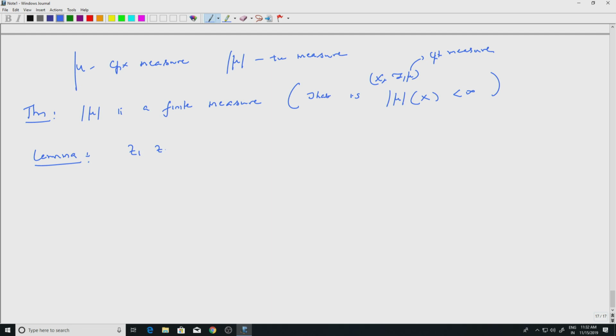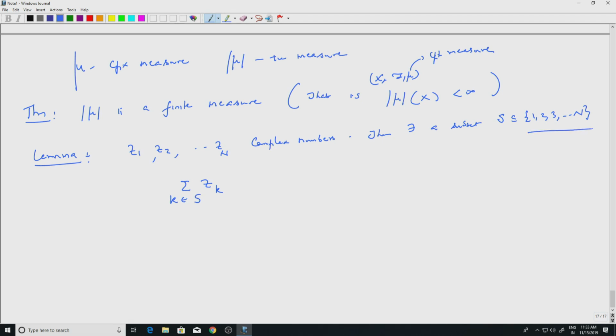So let us take complex numbers Z1, Z2, etc., Zn, complex numbers. So there are capital N many complex numbers. Then there exists a subset, we will call that S, contained in 1, 2, 3, etc., capital N. So we are saying we can choose a subset so that some inequality is true. So you look at Zk, where k is in S. So S is a subset of 1 up to N, right?